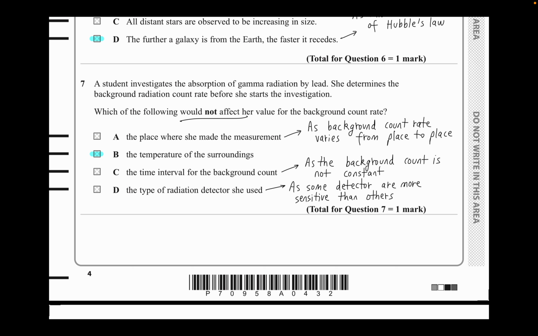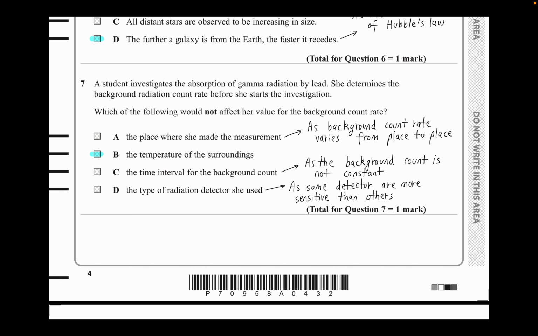Would not affect, okay, her background count rate. A place where she made the measurement. That really does affect the background count rate because the count rate can vary from place to place. Second part, the temperature of the surroundings. Now, temperature of the surroundings has nothing to do with the background count rate. So that makes option B correct.